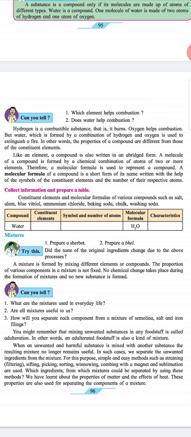Like an element, a compound is also written in an abridged form. A molecule of a compound is formed by a chemical combination of atoms of two or more elements. Therefore, a molecular formula is used to represent a compound. A molecular formula of a compound is a short form of its name written with the help of the symbols of the constituent elements and the number of the respective atoms.